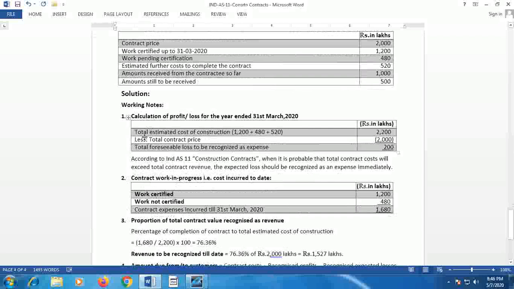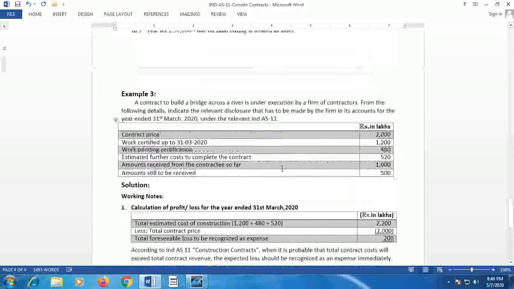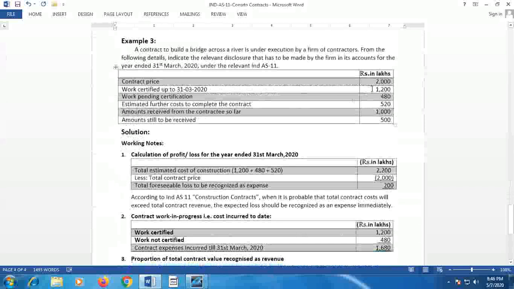It is given that the total estimated construction cost becomes 2,200 lakhs. That means 1,200 is work certified, 480 is pending certification, and 520 is the estimated further cost.